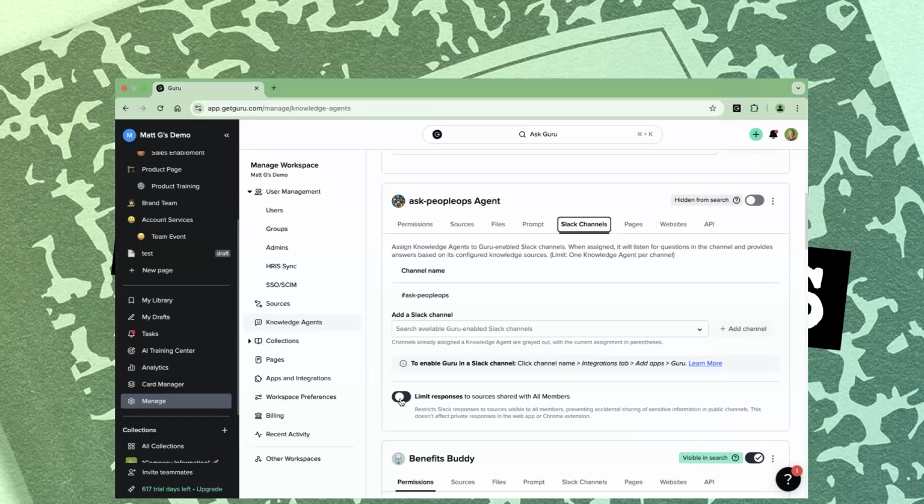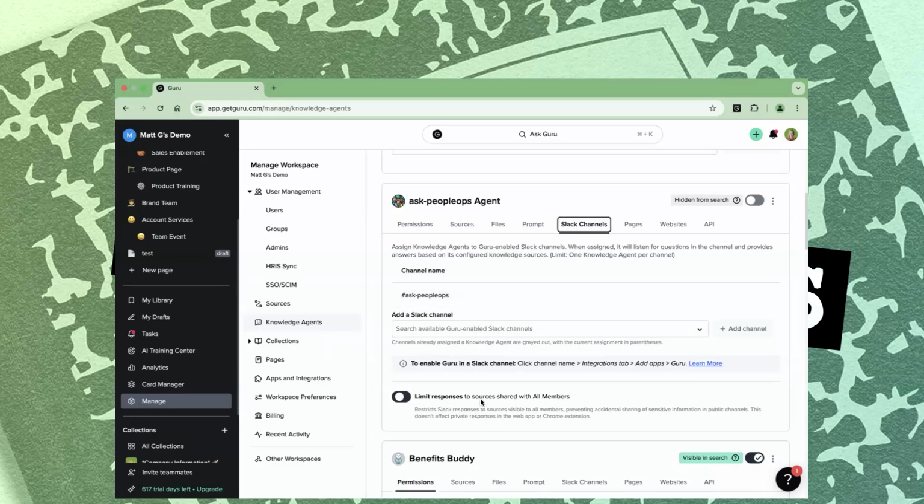If you don't have any security concerns with the information from your agent getting fed into that Slack channel, go ahead and disable this. But if you're worried about information that's available to this agent being shared with people in a Slack channel that maybe shouldn't see some of that more sensitive information, then you're going to want to toggle that on.